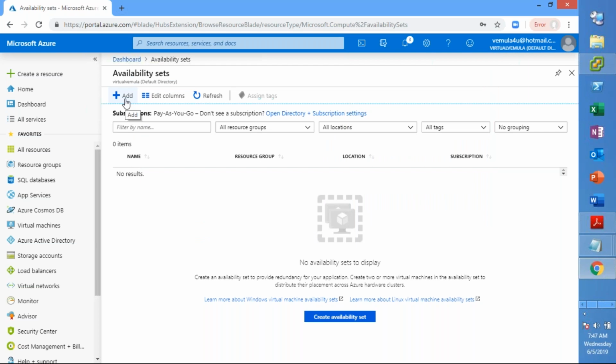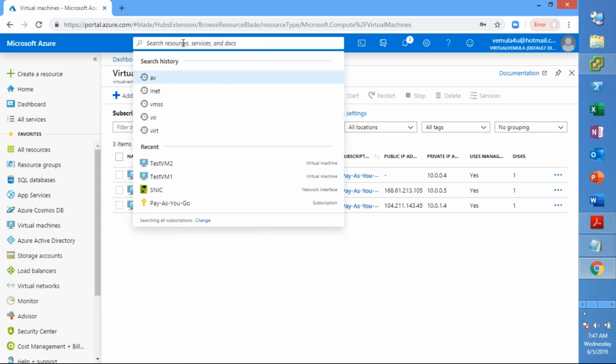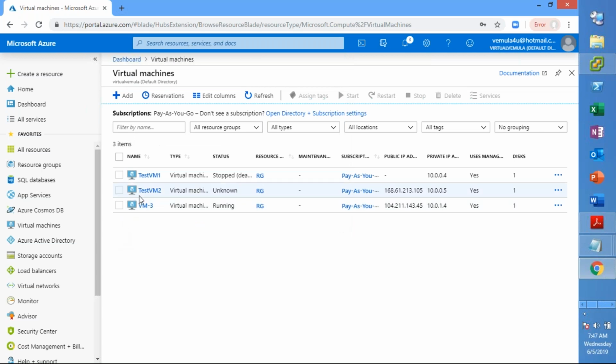What it means is, in our case we have 3 VMs, right? I cannot add existing VMs to an availability set. So before I create a virtual machine, if my solution requires it, I need to put it into different update domains and fault domains. First, I need to go and create an availability set. Then tag your VM to the availability set, right? So that's how we will be doing it.